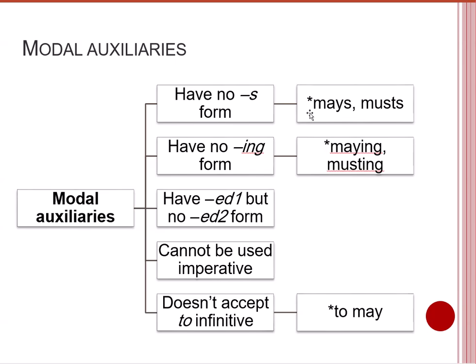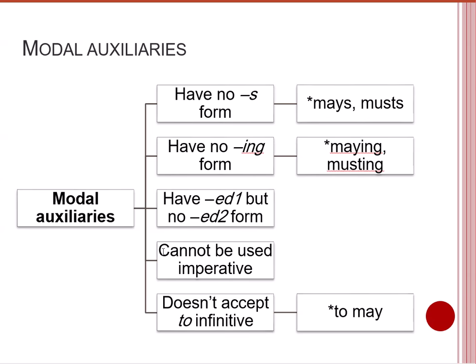So it's not possible to say mays or musts. These are grammatically unacceptable. Or they cannot appear in ing continuous forms like maying or musting. You can see this asterisk; it shows that these structures are grammatically unaccepted.